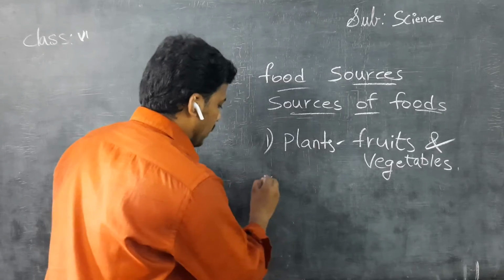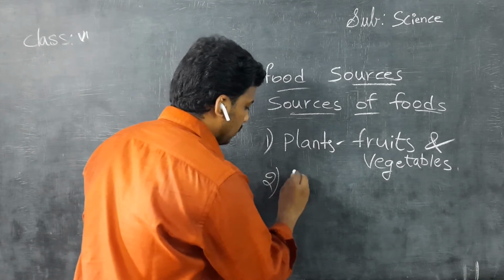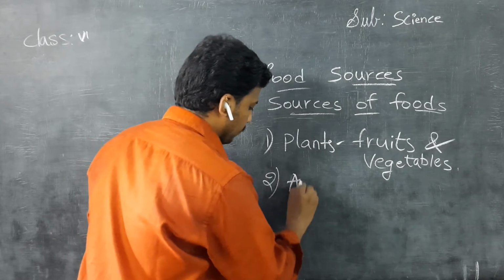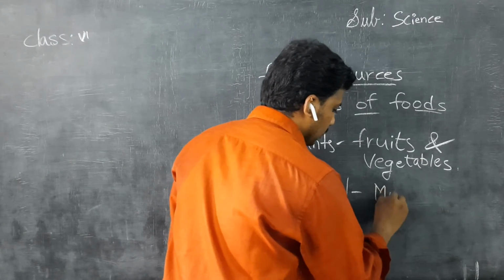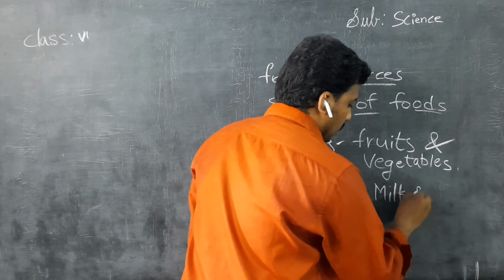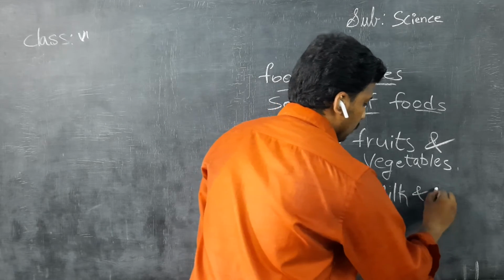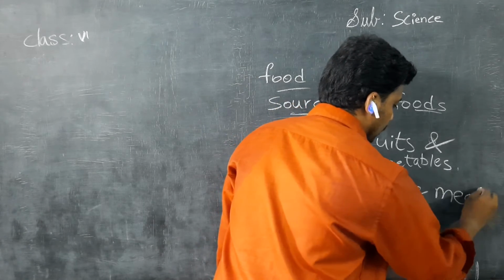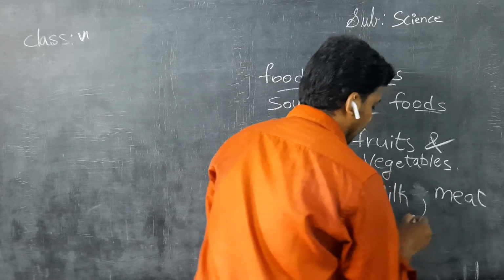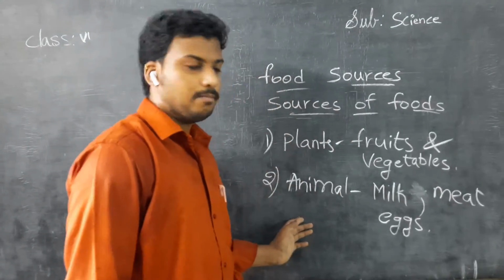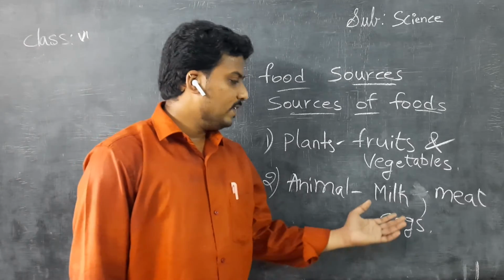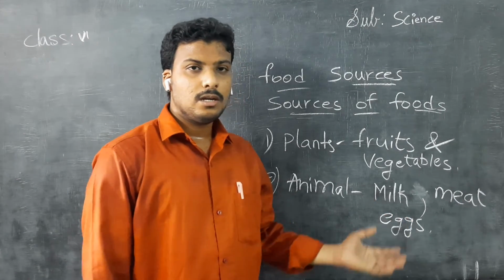Next, we are getting milk, meat and eggs from animals, children. We drink milk daily.